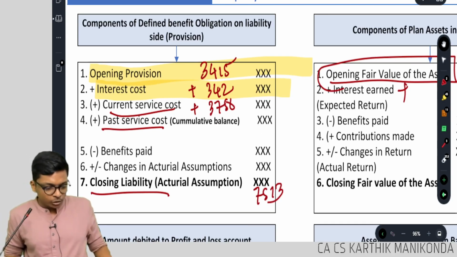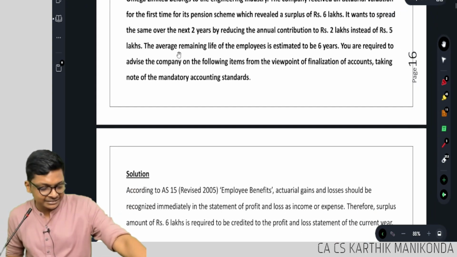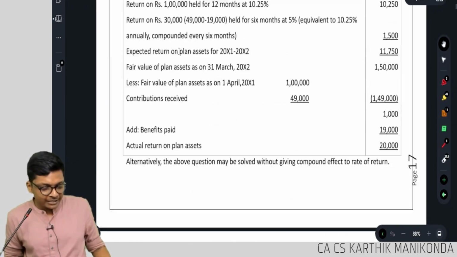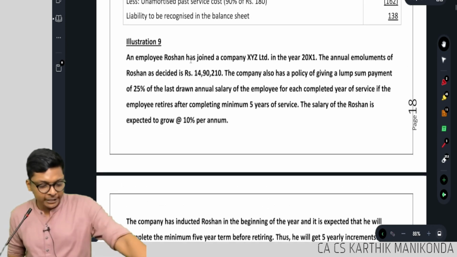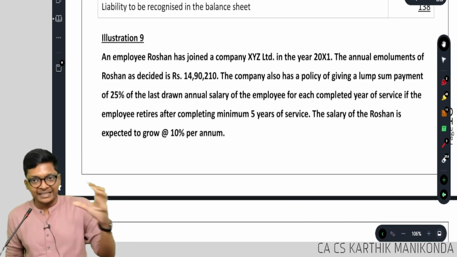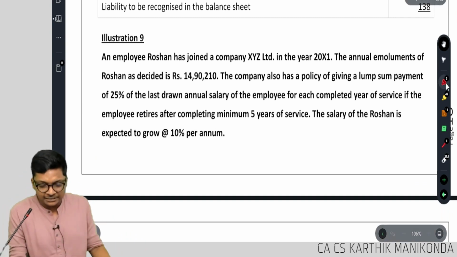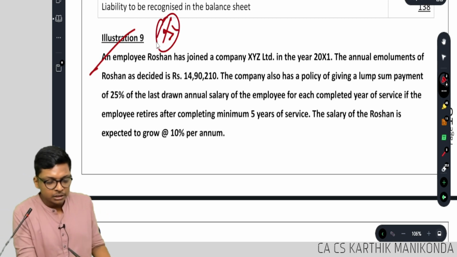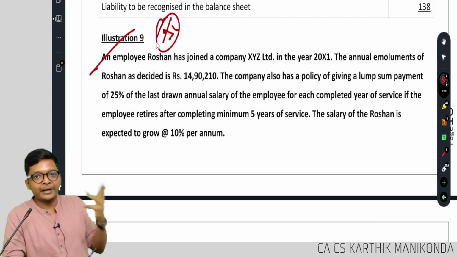Now with this background, let's quickly do one same sum in the study material, which is just like this. Jump to illustration number 9. Employee Roshan. Last sum before we end this session and gain full concept clarity of this. Mark this as important. This could be a copy paste. Instead of Roshan, they will ask Rahul. 5-mark question in exam.